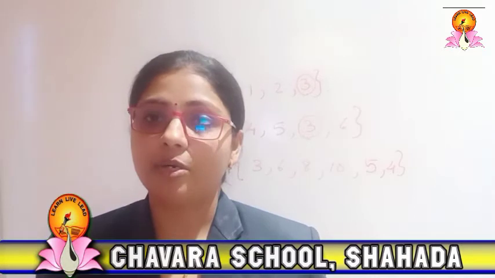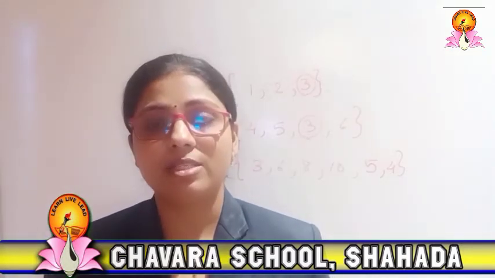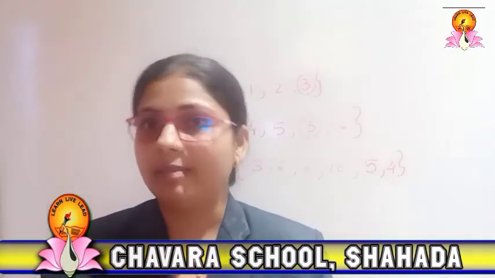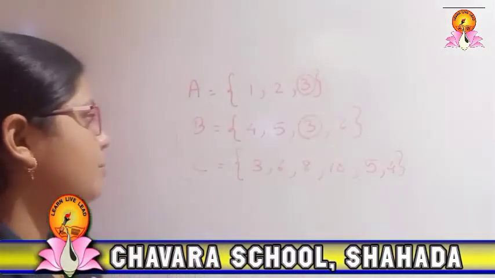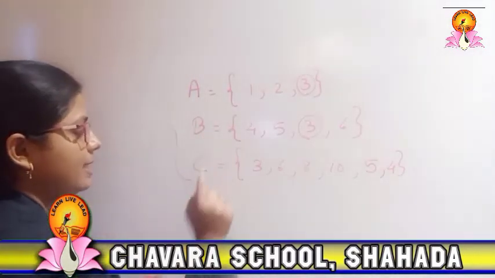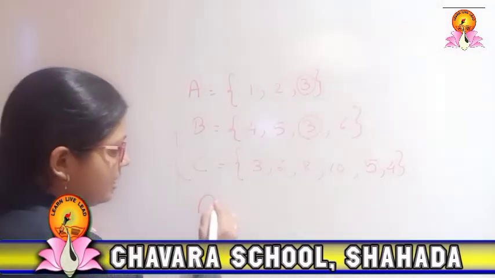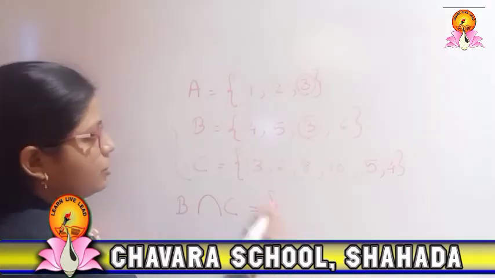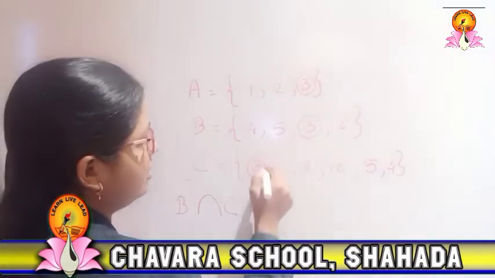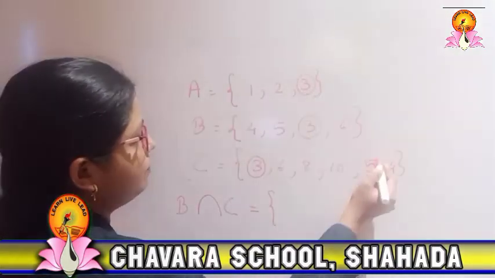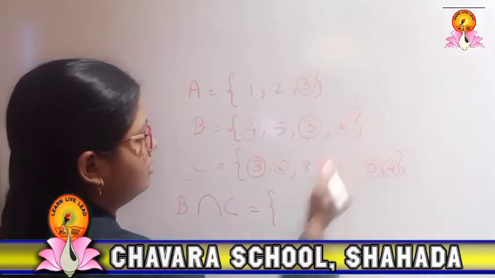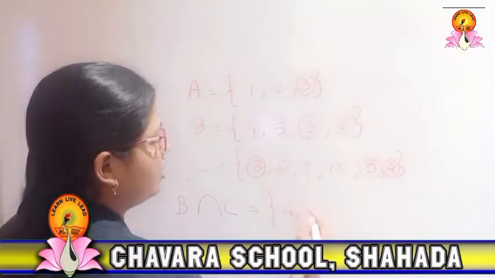Now we'll study the intersection. Intersection of sets means what? They are interfering, that means intersecting. So intersection of sets means we write only the common elements. If I want to write the common elements between B and C, the intersection symbol is written in this way. So B intersection C, I will write it as, see the common elements which are there. 3 is there, 5, 4, right? Then 6 is also there. So I will write all the elements which are common here.